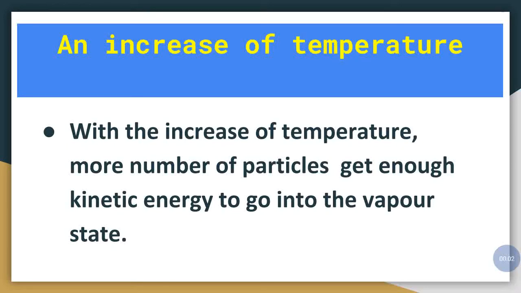The second factor is an increase of temperature. We already learned the effect of temperature in our last class. So you can easily connect that fact to this one. When the temperature increases, more particles get enough kinetic energy to move into the vapor state. That means when it reaches a particular boiling point, the liquid converts to the vapor state.